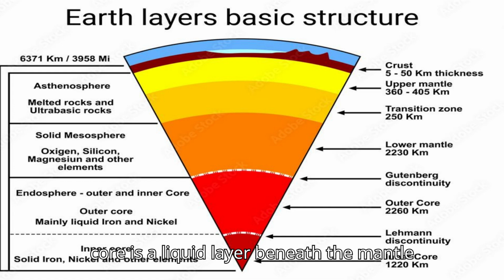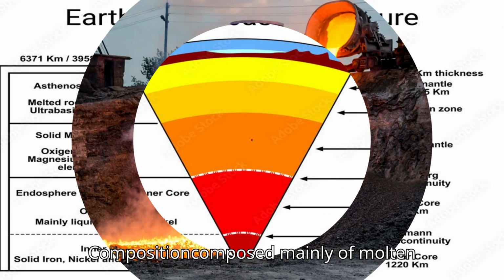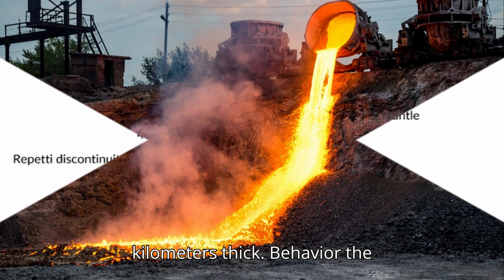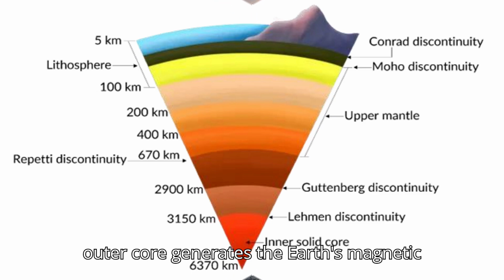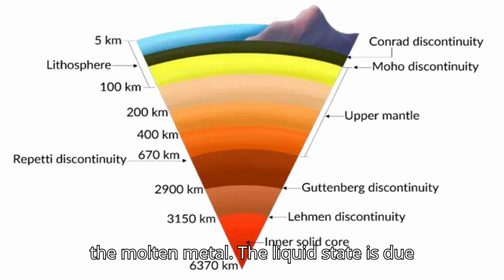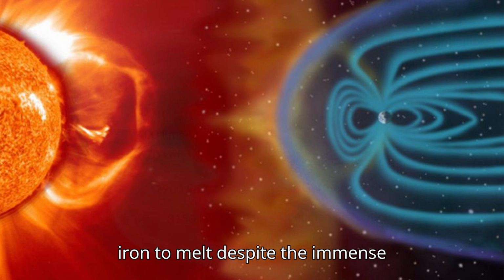Outer core. Characteristics: The outer core is a liquid layer beneath the mantle and surrounds the inner core. State: liquid, mostly molten iron and nickel. Composition: composed mainly of molten iron (Fe) and nickel (Ni), with smaller amounts of sulfur (S) and oxygen (O). Thickness: about 2,200 kilometers thick. Behavior: The outer core generates the Earth's magnetic field through convection and movement of the molten metal. The liquid state is due to the high temperatures that cause the iron to melt, despite the immense pressure.